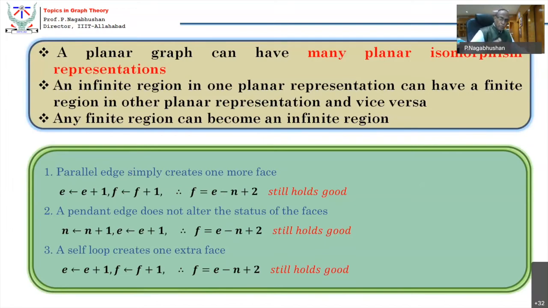Conversely, if you want to study whether a graph is planar or not, parallel edges, pendant edges, and self loops do not affect it. Therefore, better remove all of them, and the resultant residual graph should be planar. How can it be planar? You have already seen that the graph should not contain K5 or K3,3 as a subgraph. If it contains K5 or K3,3 as a subgraph somewhere, it will not be planar. It becomes a non-planar graph.